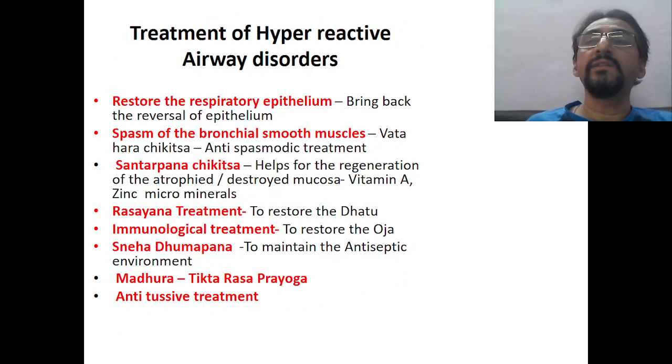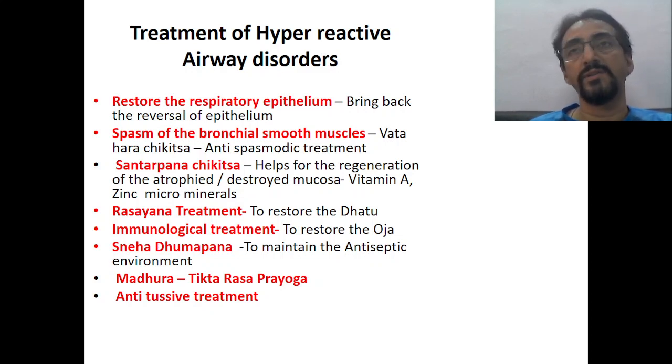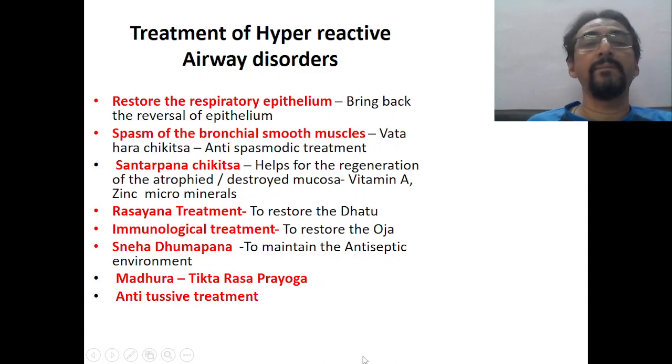So how to treat? This is quite common in children. Although this is not much common in adults, this is very common in children, and maximum cases which are diagnosed as asthma, etc., are basically hyperreactive airway disorders. Details of that we have already seen in the Kasa chapter. Now, how to treat such conditions in children?